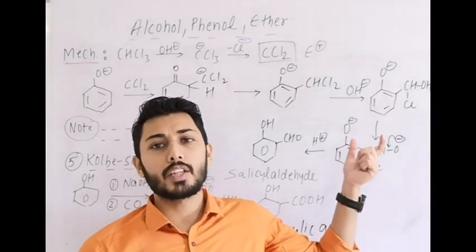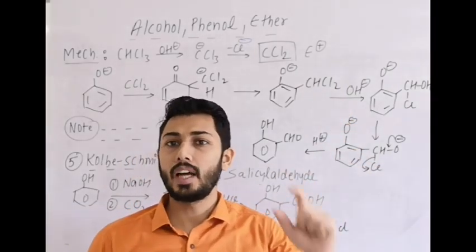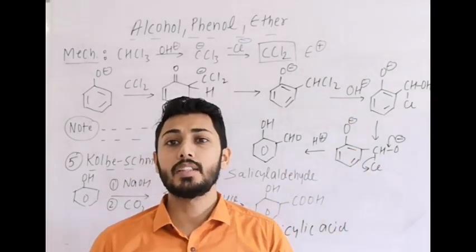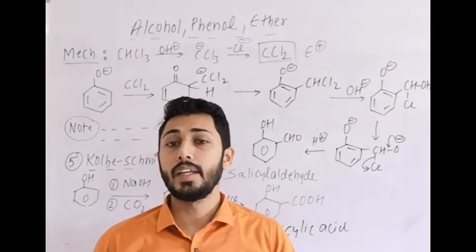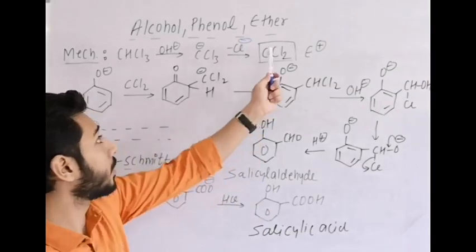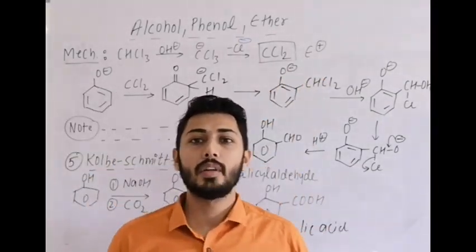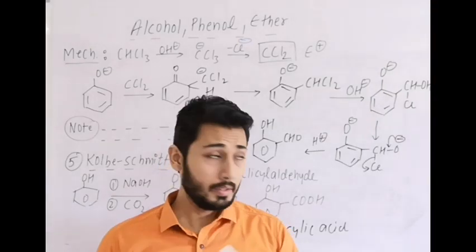In the Riemer-Tiemann reaction it is formed here, which is CCl2, we say it is dichlorocarbene. It is a reaction intermediate, it is electron deficient, but overall neutral. So here CCl2 is E plus, that means the electrophile in the Riemer-Tiemann reaction is dichlorocarbene.